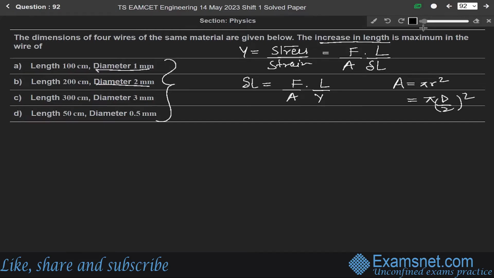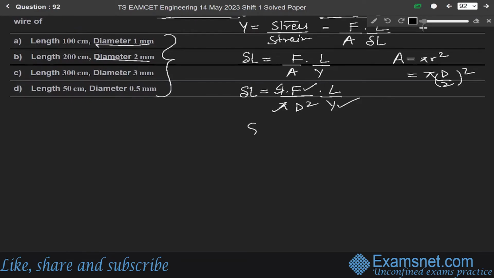Okay. So in place of A, we can write del L will be equal to F over pi d square into 4 into L over Young's modulus Y. This 4 is constant since these four wires are of the same material. So F will be constant, Y will be constant, and pi is constant. So we write del L equals to L over D square. Okay. So using this equation for all the four wires.